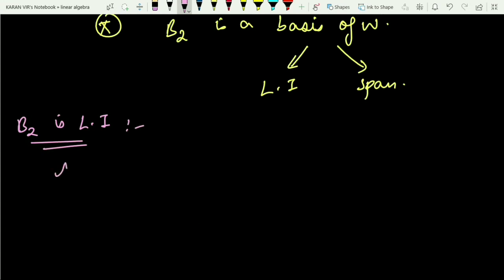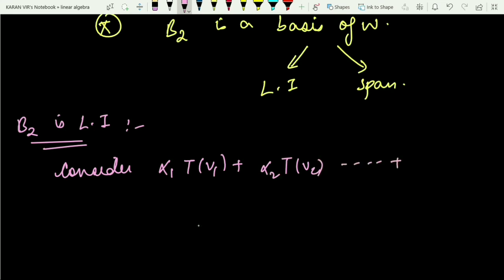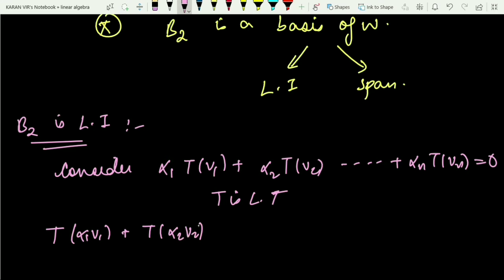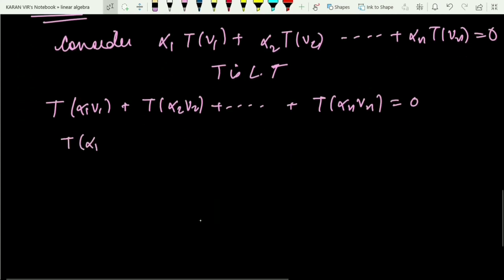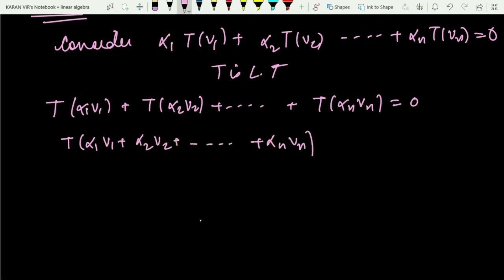For this I will consider a linear combination. Let me consider the linear combination alpha 1 T of V1 plus alpha 2 T of V2 and so on up to alpha n T of Vn, equal to 0. Now since T is a linear transformation, apply the definition: T of alpha 1 V1 plus T of alpha 2 V2 plus and so on up to T of alpha n Vn. Again you can apply the definition of a linear transformation: T of alpha 1 V1 plus alpha 2 V2 up to alpha n Vn. Now this is equal to 0, and we know T of 0 is also 0.